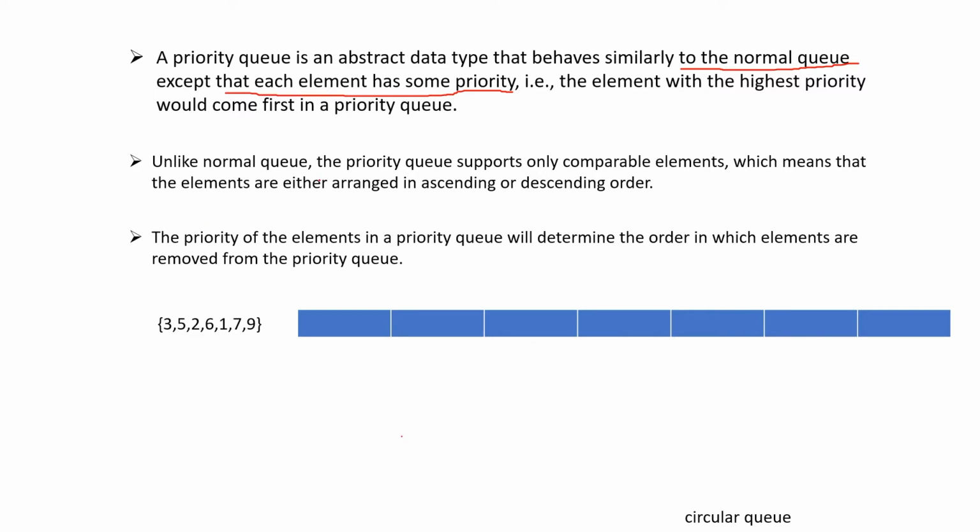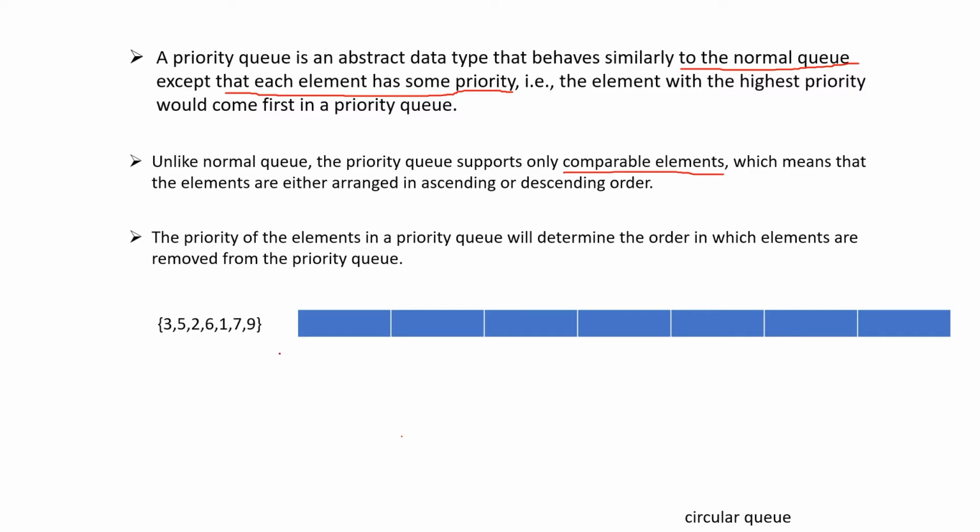Also, unlike the normal queue, the priority queue supports only comparable elements. If we try to insert any element which is not comparable, we will get a class cast exception. Also, the priority of the elements in the priority queue will determine the order in which the elements are removed from the priority queue. So the elements having the highest priority will get removed first.